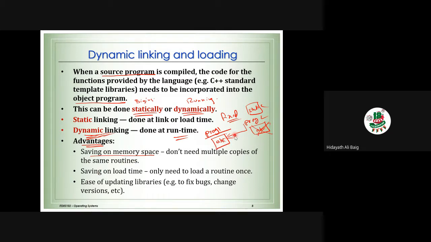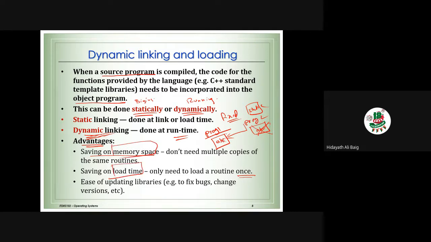With the help of that, what is the benefit? Saving on the load time. We only need to load a routine once, no need to load 2 times. So what are we saving? We are saving memory space. We are also saving the load time.